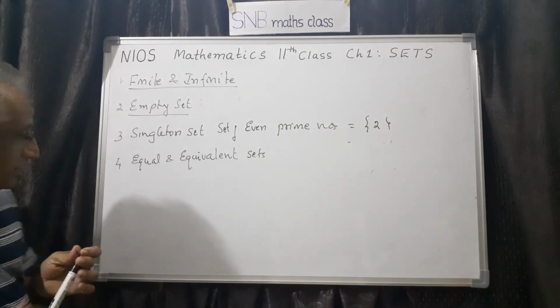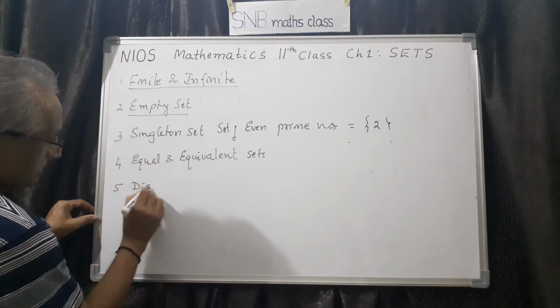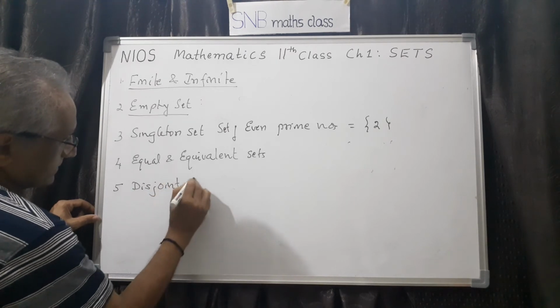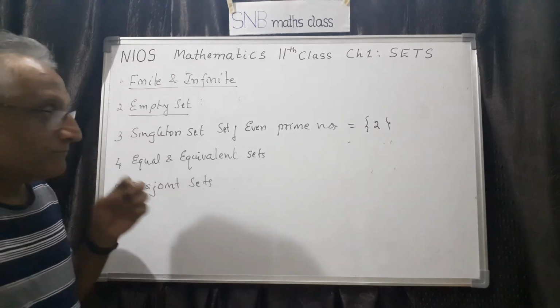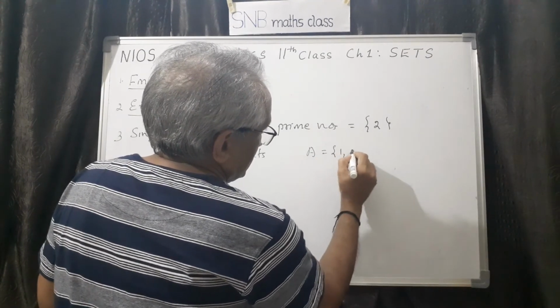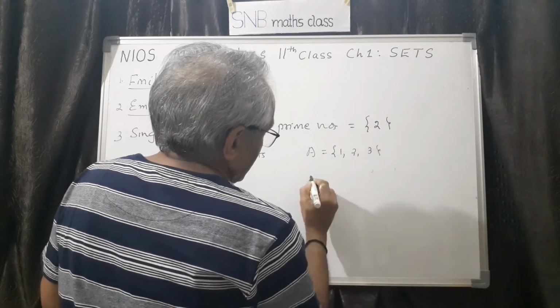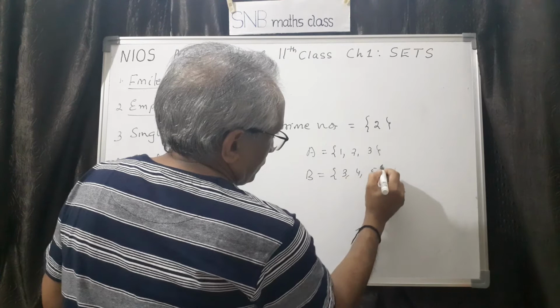So this is the last one, the fifth one. Disjoint sets. Meaning, let me first explain, then let me define. You take a set A, let us say {1, 2, 3}. B, suppose we take {3, 4, 5}.